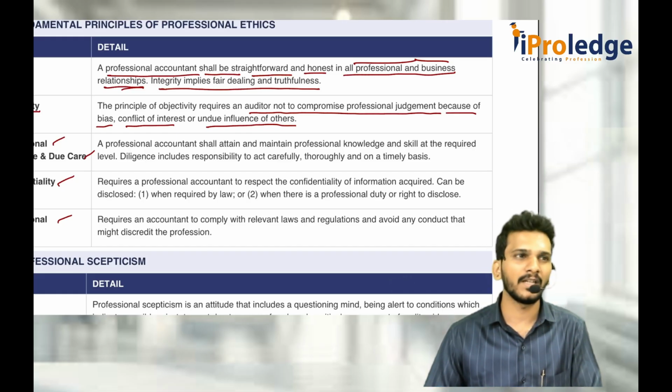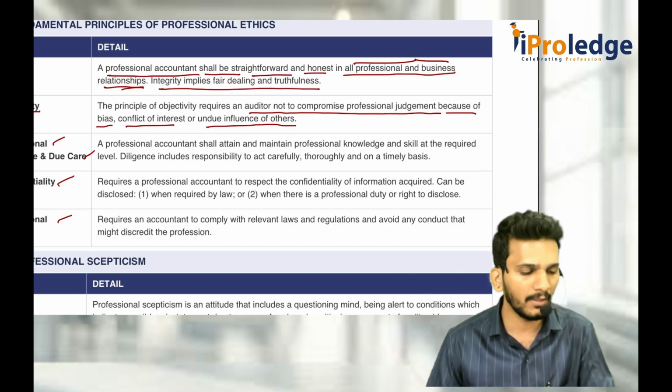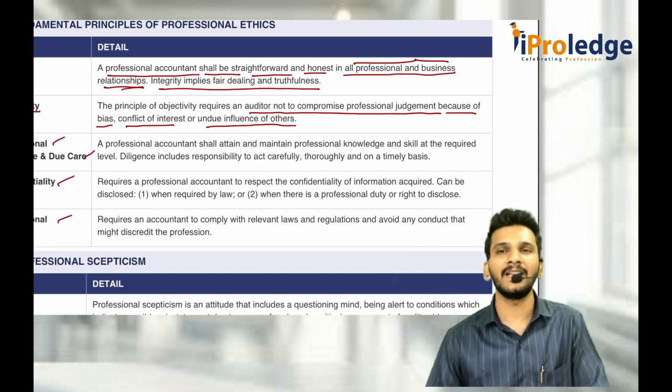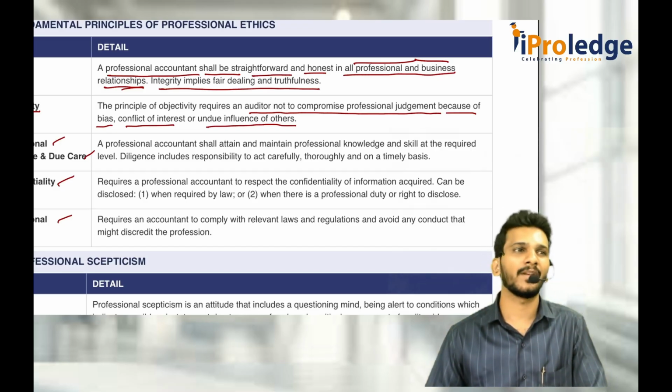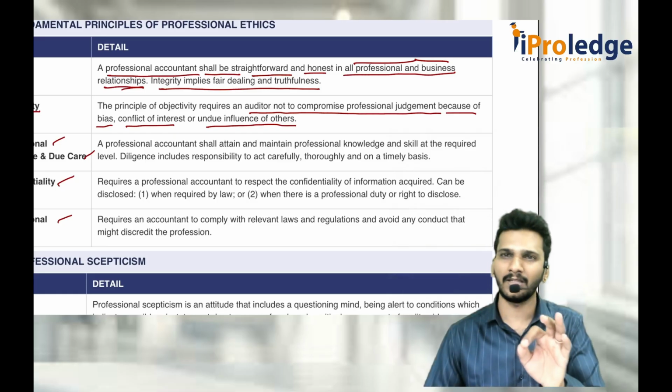Again, conflict of interest. Maybe your relatives, this thing is there, or undue influence of others. In some cases, some companies will try to threaten you physically, emotionally, maybe financially, everything. Then you don't fall for those things. You just tell what is there, what is not there. That's it.